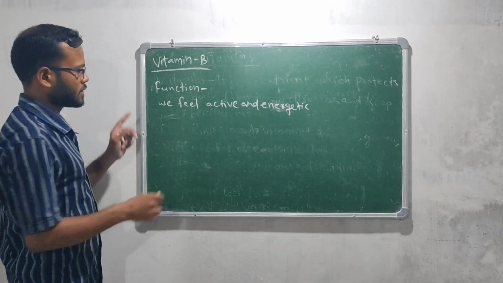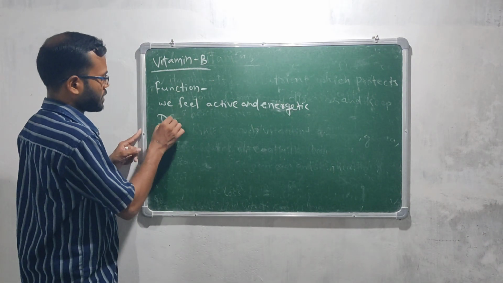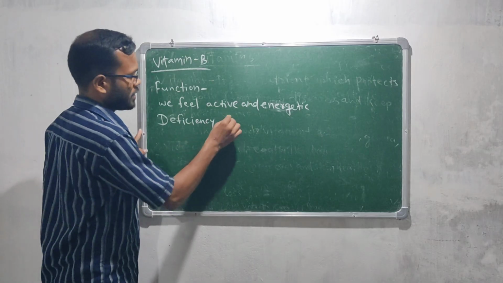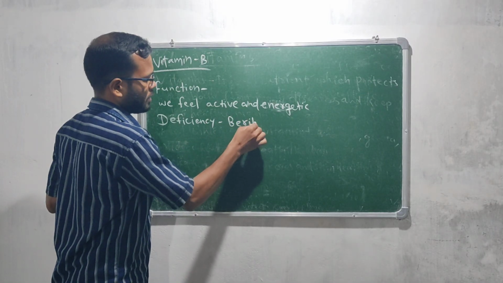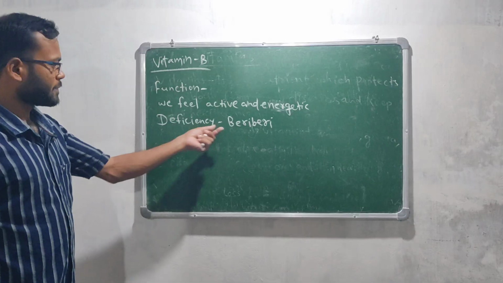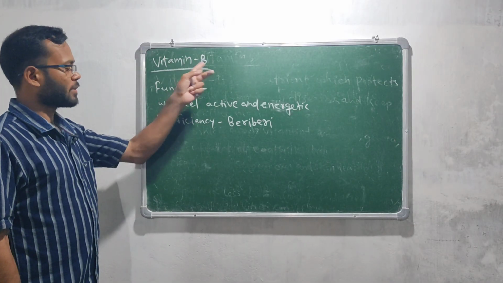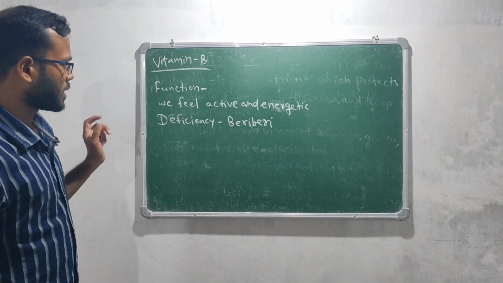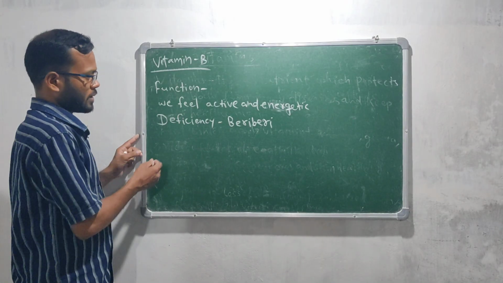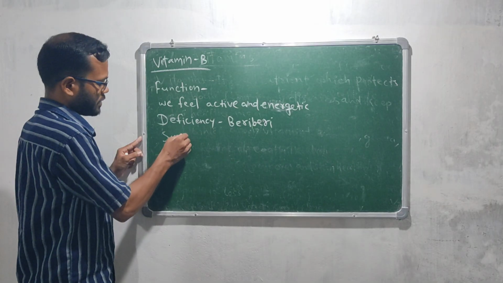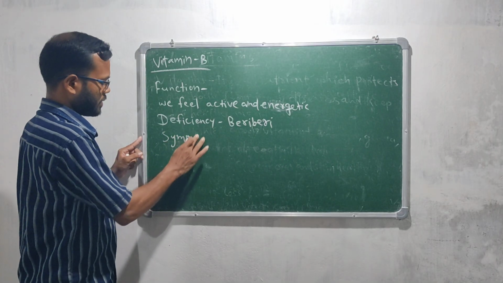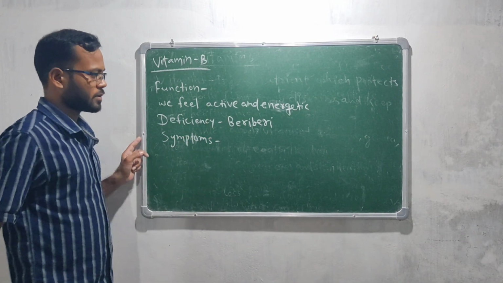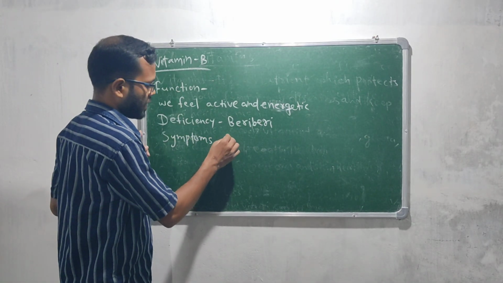Which deficiency disease is caused due to the deficiency of vitamin B? We can remember this easily: vitamin B starts with the letter B, and the deficiency disease of vitamin B also starts with the letter B, beriberi. And what are the symptoms of beriberi? Very little energy.